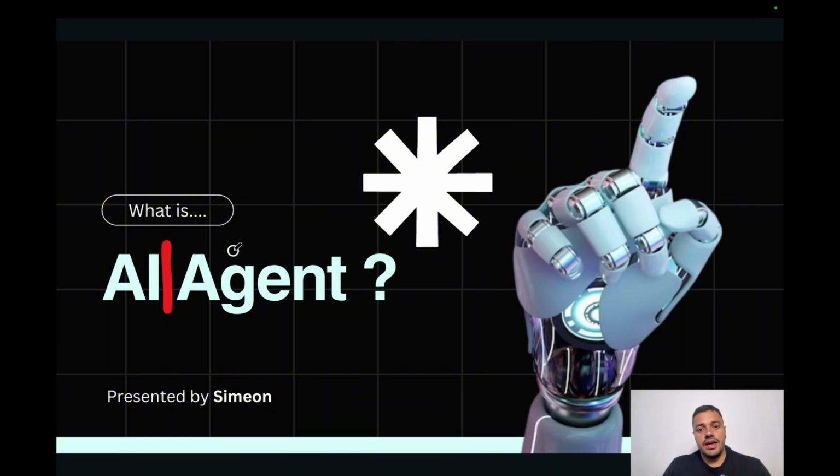Agent is not a new concept. It's an old concept. For example, chess. When you play chess with the computer, it is an agent. An agent is an autonomous system that can achieve goals or complete tasks. In the example of chess with your computer, it doesn't matter if your move is good or bad, the agent has chess as a goal. And when you combine it with AI, it empowers this agent, these systems, with the AI.